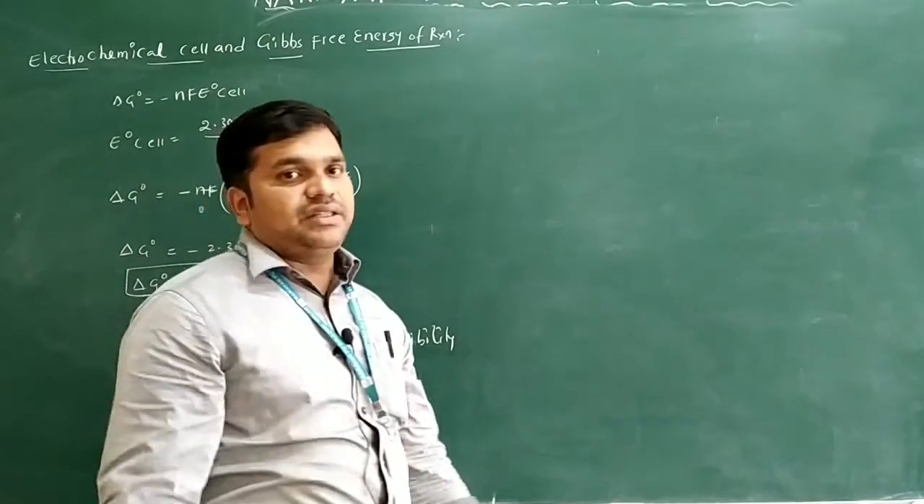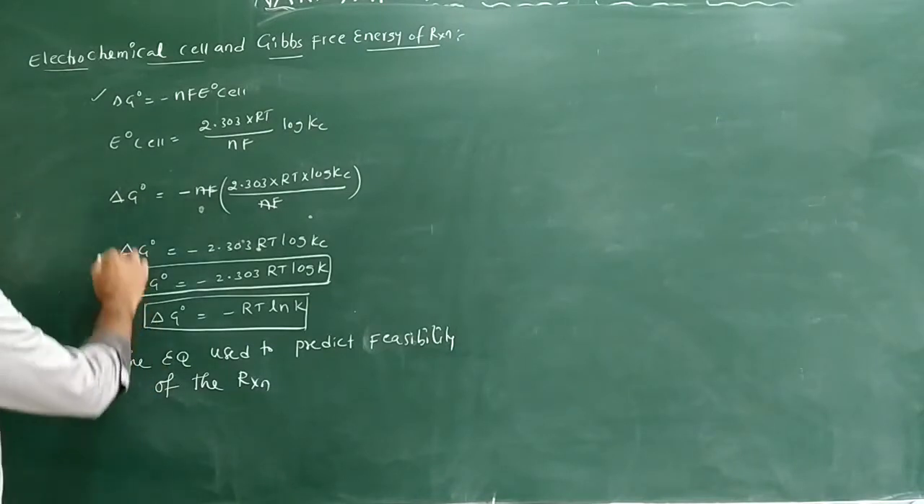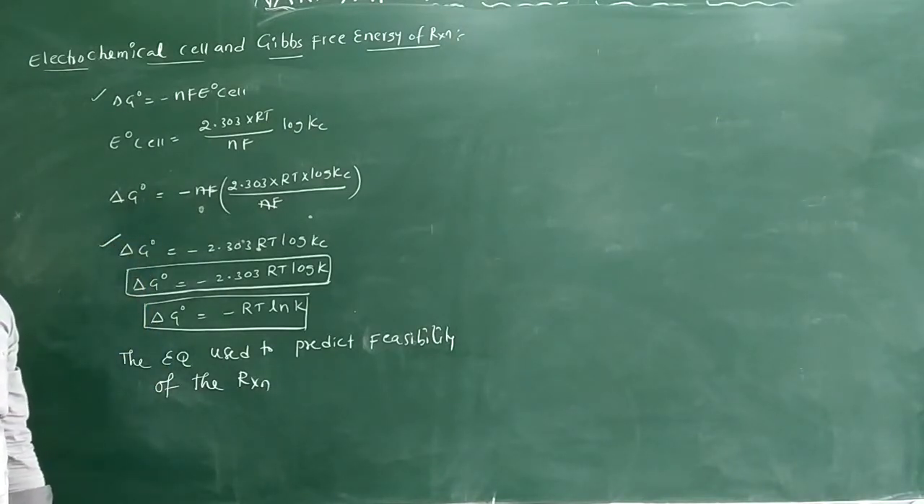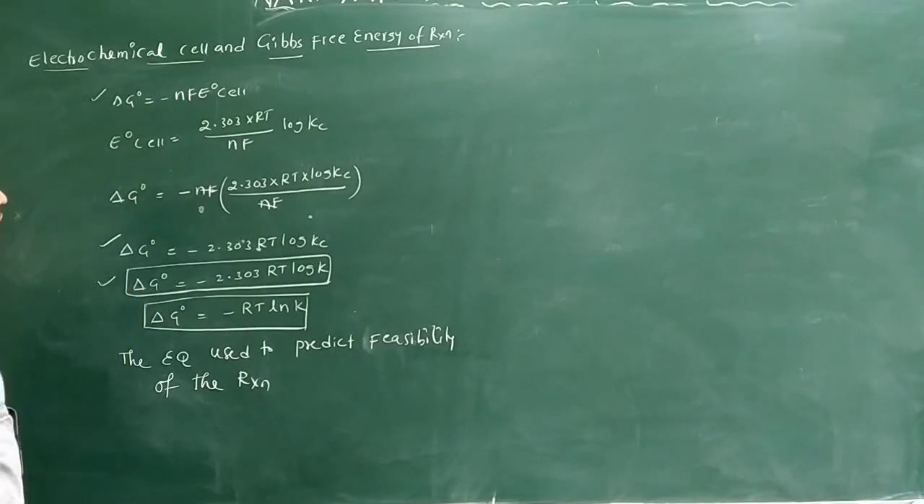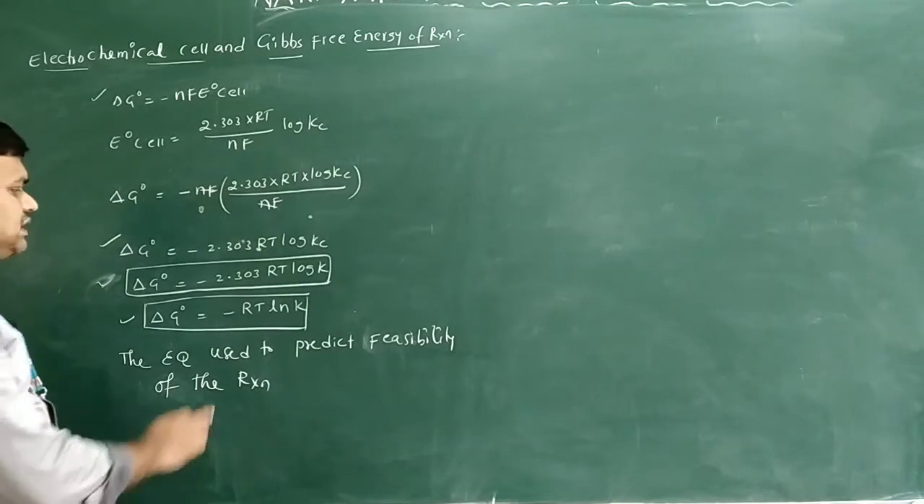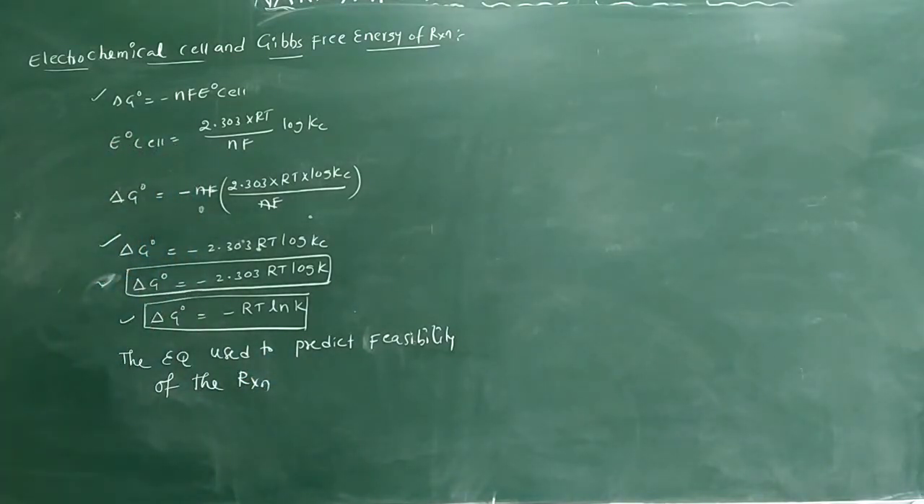So I will tell you three formulas here. Delta G naught is equal to minus nF E naught cell, or delta G naught is equal to minus 2.303 RT log Kc, and one more, delta G naught is equal to minus RT ln K only. This equation is used to identify the feasibility of the reaction.